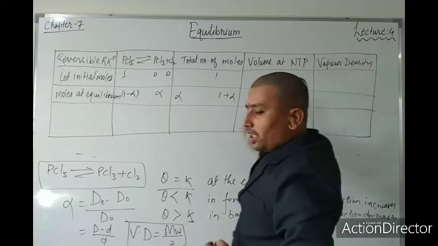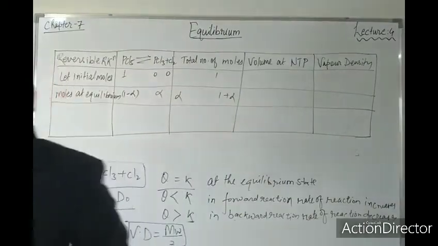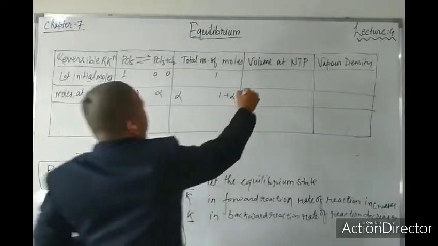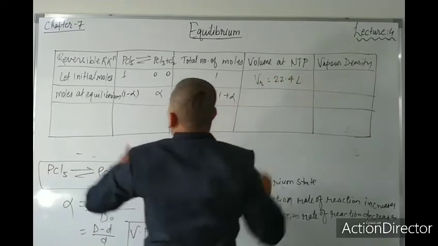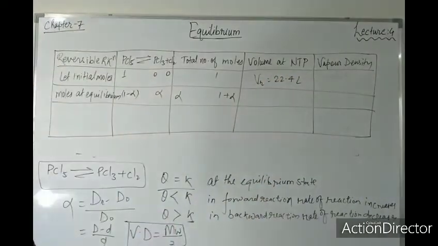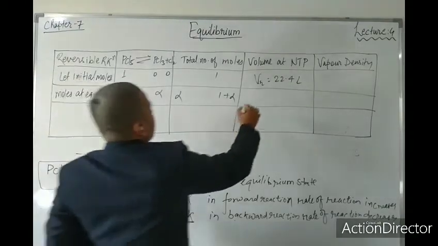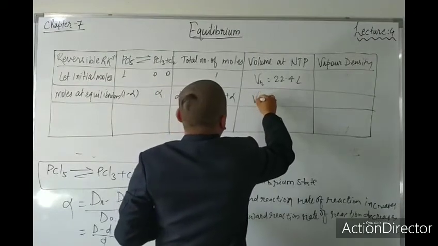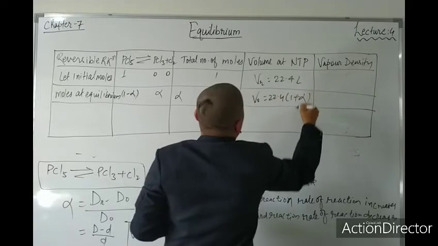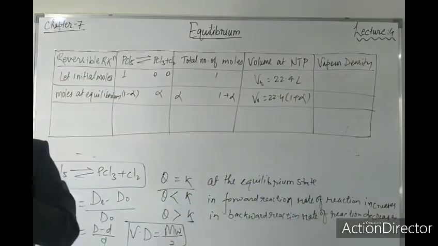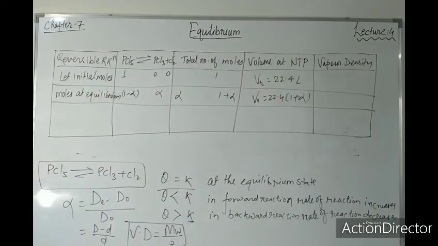Can you tell me what will be the volume at NTP? 22.4 liter. You know very well, that is 22.4 liter. And what about moles at equilibrium? That volume at NTP, here that is V0, we just have to write 1 plus alpha: 22.4 into 1 plus alpha. Can we write this? Yes or no? Yes. Now I am talking about vapor density.